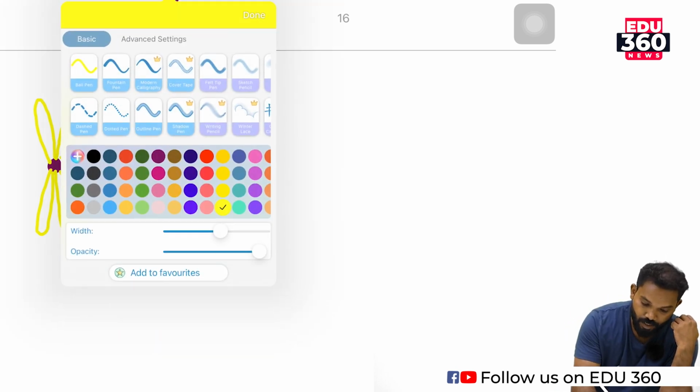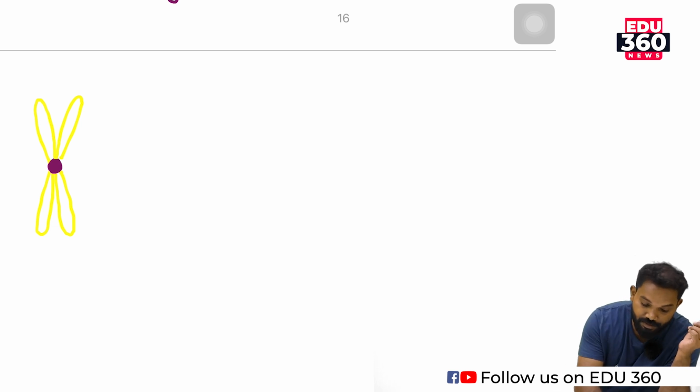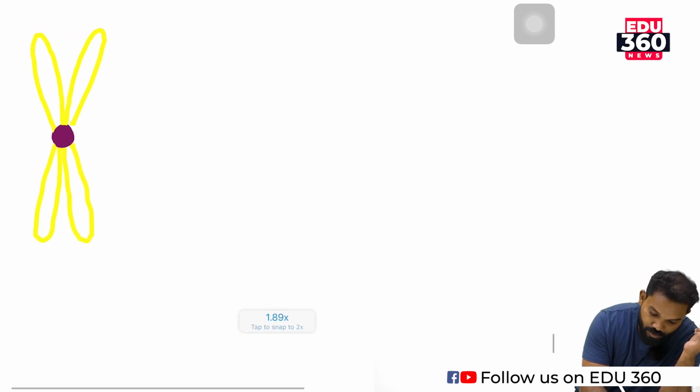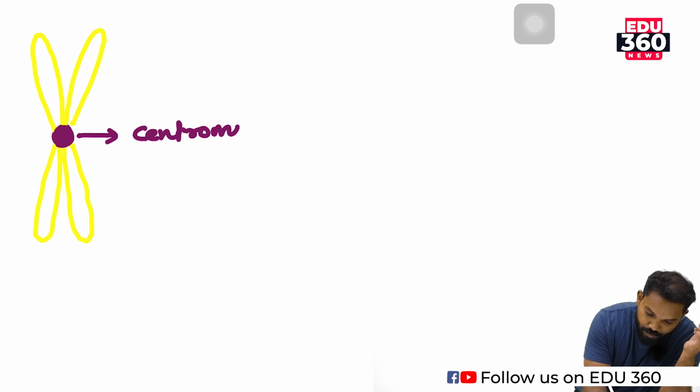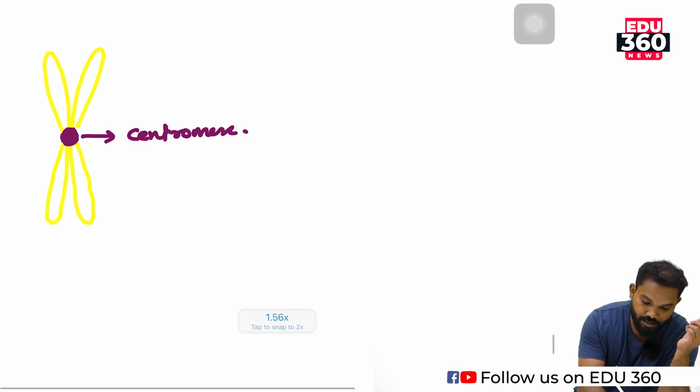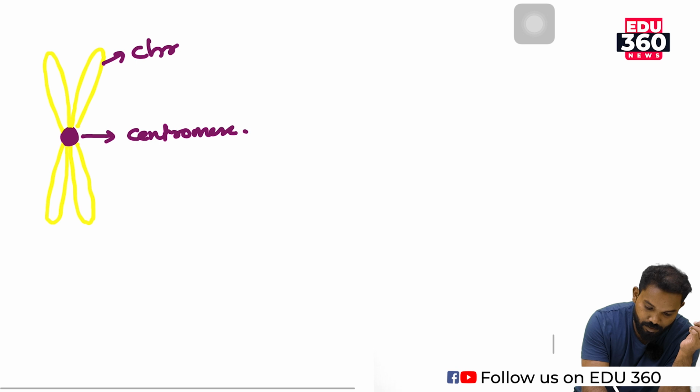The two chromatids are adjoined at a common point known as the centromere.